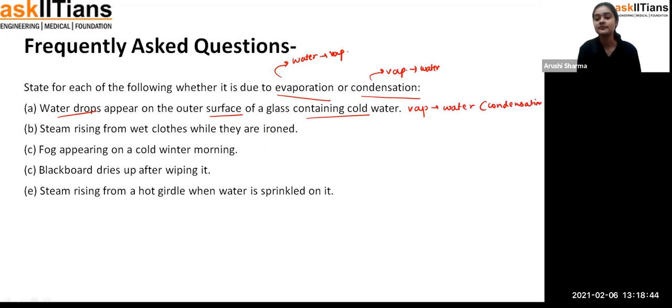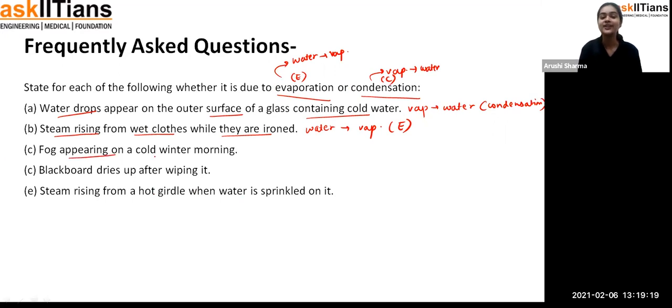Okay, second: steam rising from wet clothes while they are ironed. For example, student, you have to go to school, and your shirt is not properly dried. It still has some water in it. So your mother irons your clothes, and whatever amount of water is present in it is converted into steam by the heating process. So we are converting that water into vapor, and that process is evaporation. E for evaporation, C for condensation.